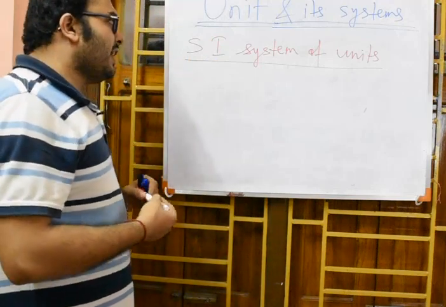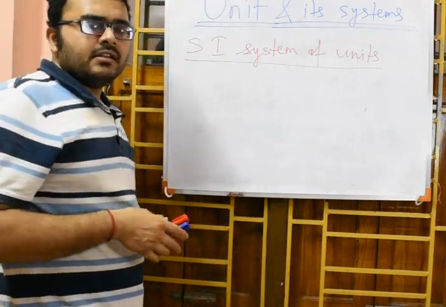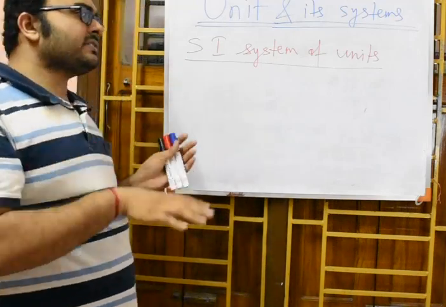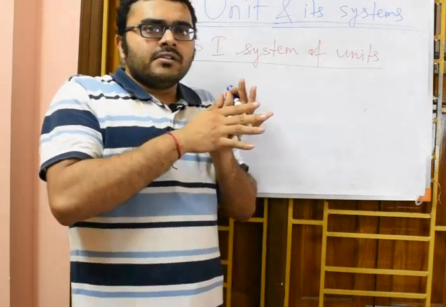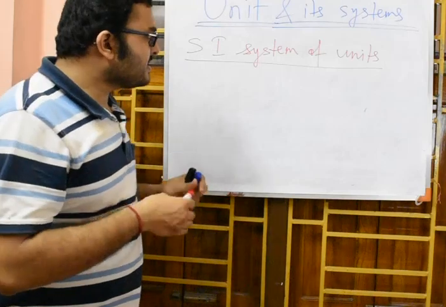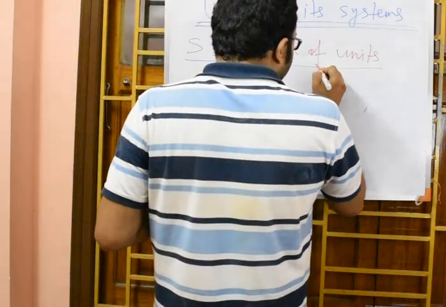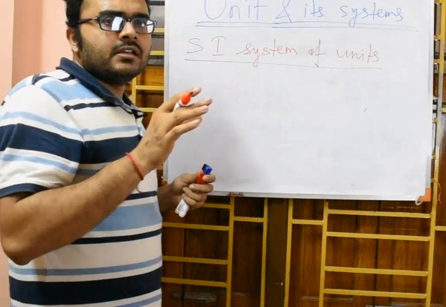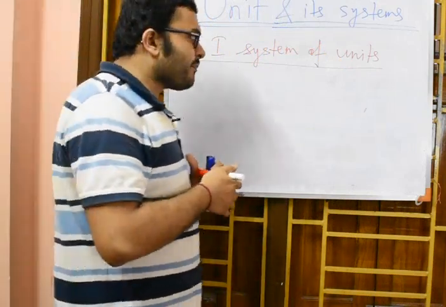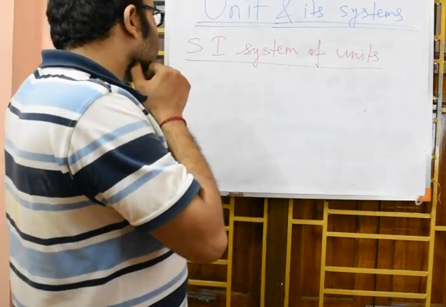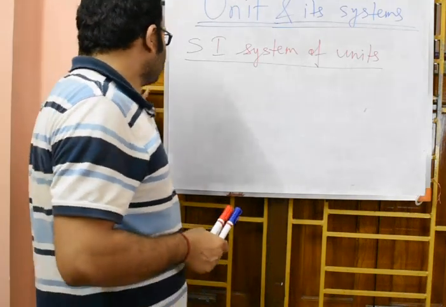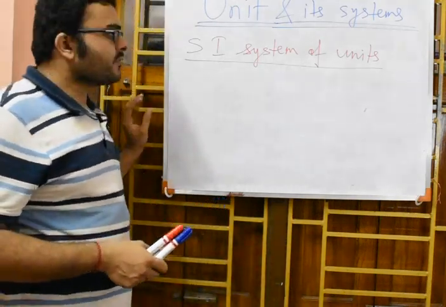And why is this referred to as the SI? This is an international system of units which has been accepted by scientists and physicists all over the world. Wherever you go, if you use this system of units, it is always correct, always accepted in every calculation, every experiment, every theoretical study. This system of units was derived in a conference which took place in France.